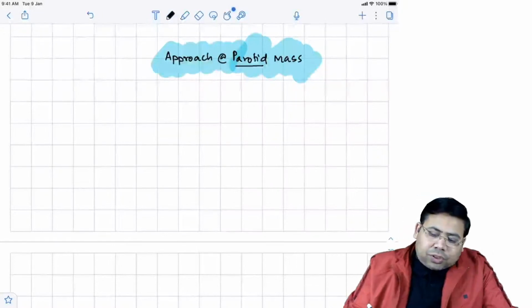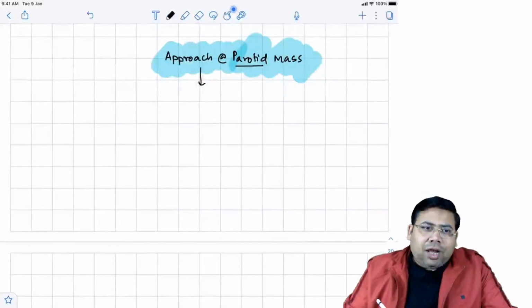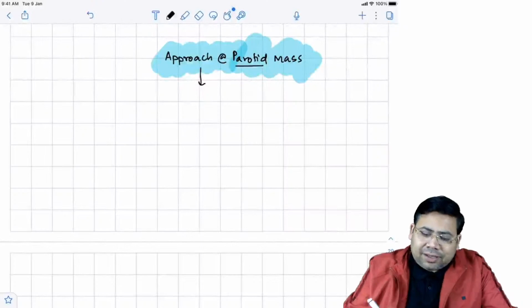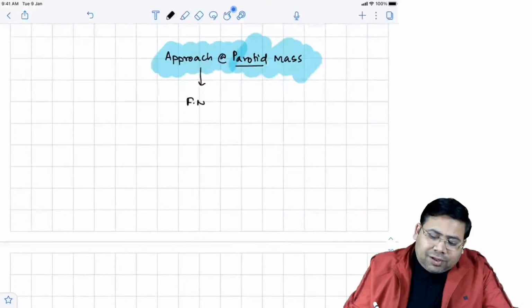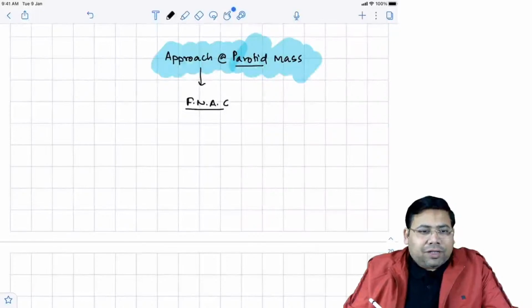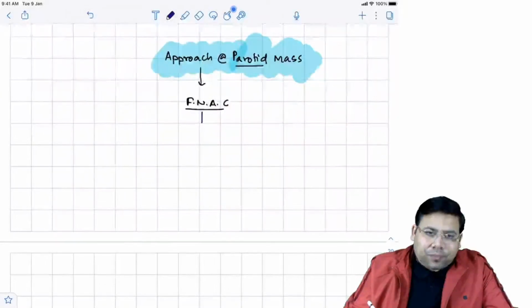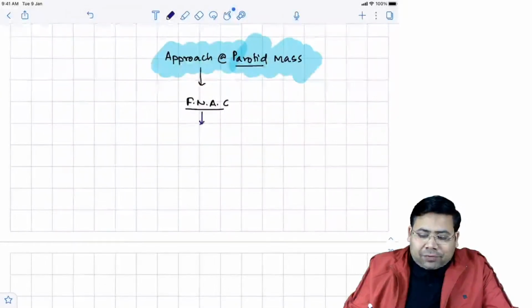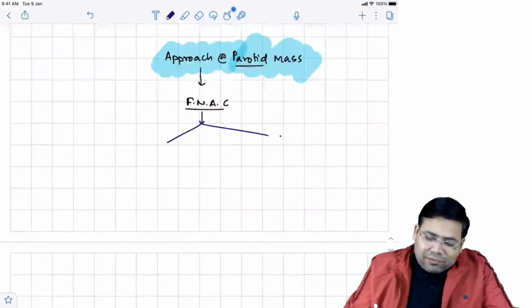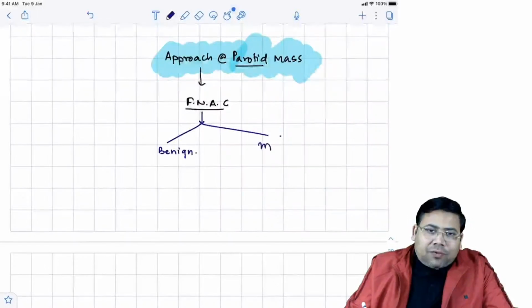So approach, whenever you have a parotid mass, the next thing is to try to find out what it is. For that, you need FNAC. Now when you do FNAC, the next question you are going to ask is whether you are dealing with a benign tumor or whether you are dealing with malignancy.